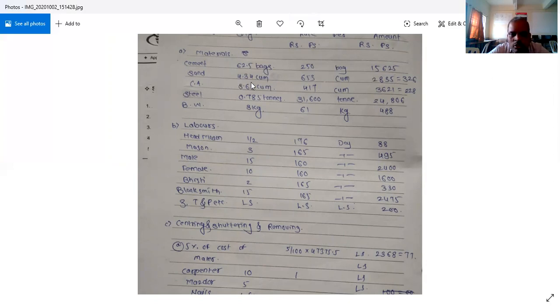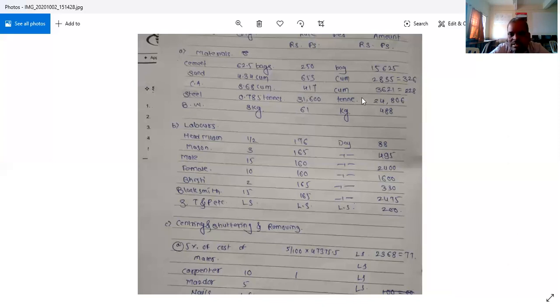It is 4.34 cubic meter. The rate is 653 per cubic meter. Sorry. So it will be 2835.326 paise. In the same way, coarse aggregate is 8.68. The rate is 417 per cubic meter.